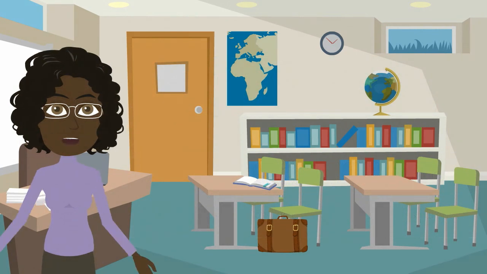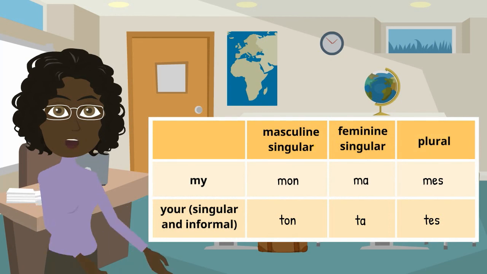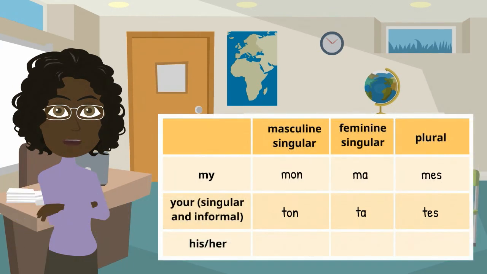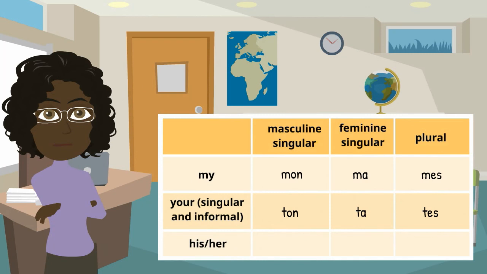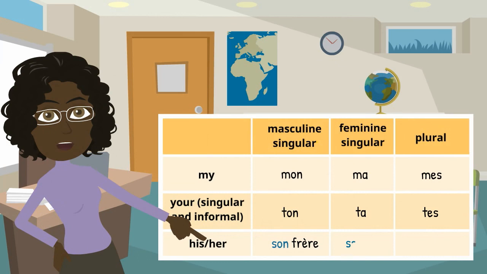Let's look at the possessive adjectives Félix and Océane have used. Now, let's add the possessive adjectives for his or her. If I'm speaking about Félix's brother, I would say son frère. Can you predict what the other two forms would be? That's right, sa sœur and ses parents.